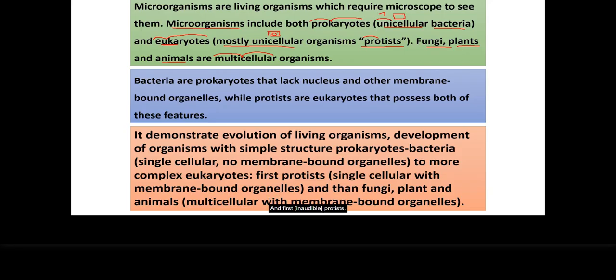And first it was protist. It means they were still singular cellular, but now they had already evolved to have membrane-bound organelles, including a nucleus. And later on, from the protist evolved more complex multicellular organisms such as fungi, plants, and animals.